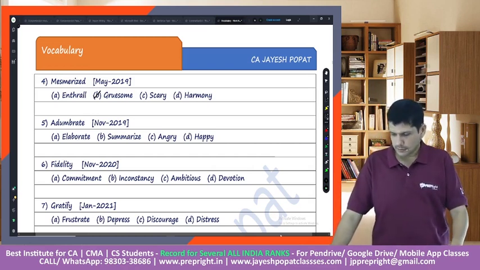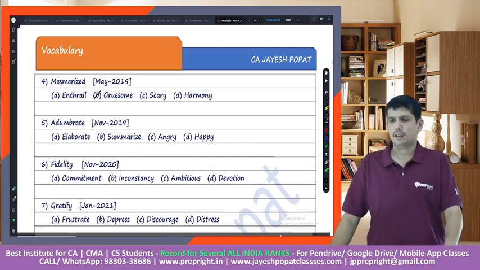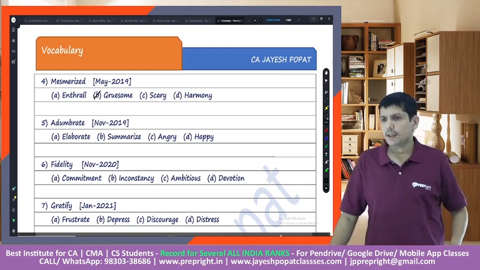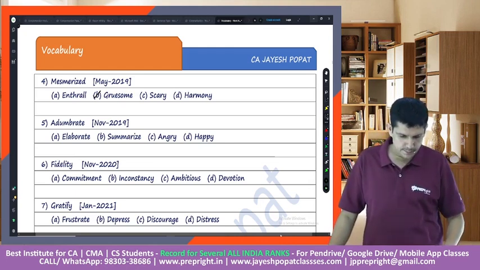The next word is adumbrate. Quickly write your answers in the chat.